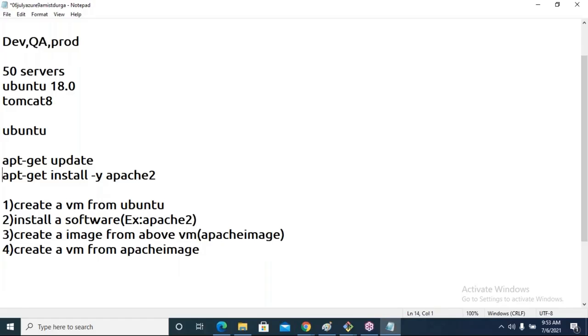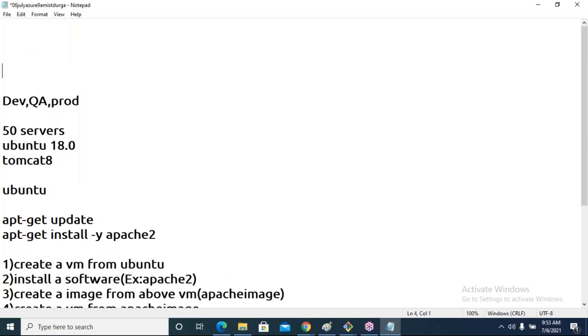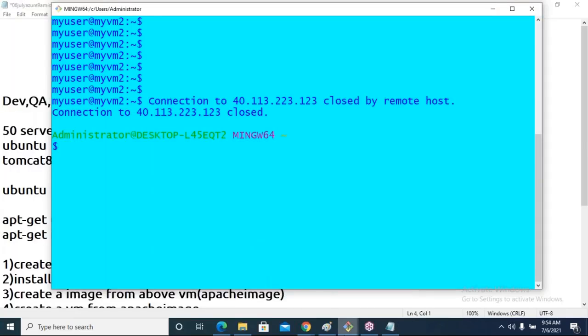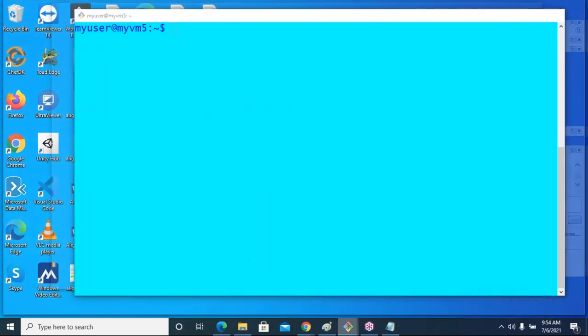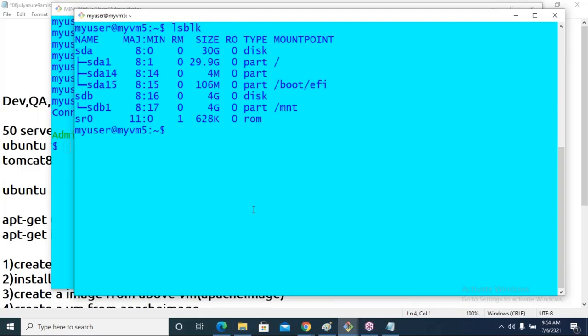So this is a case where we can create an image. From that image, we can create a virtual machine. Now, at the time of creating a virtual machine, what happens here? One hard disk is created. Okay. So to see the list of hard disks, we have a command called lsblk. Okay, one disk is added with 30 gigs.